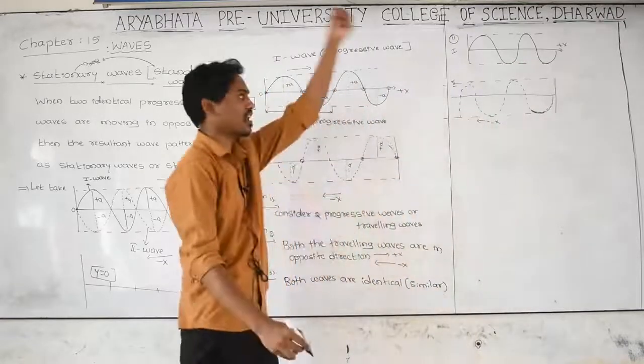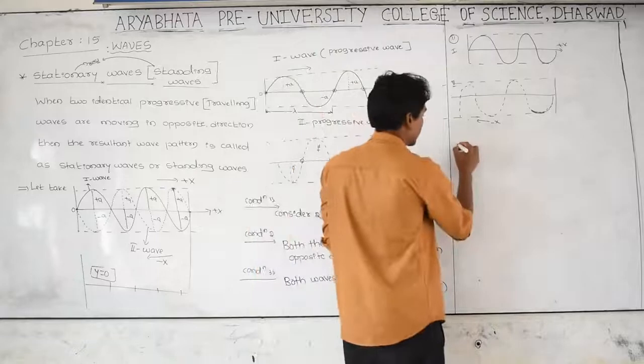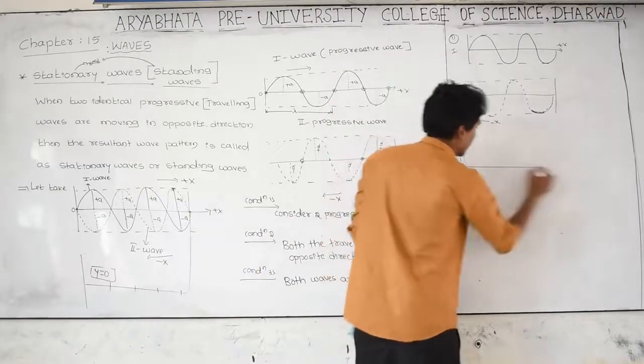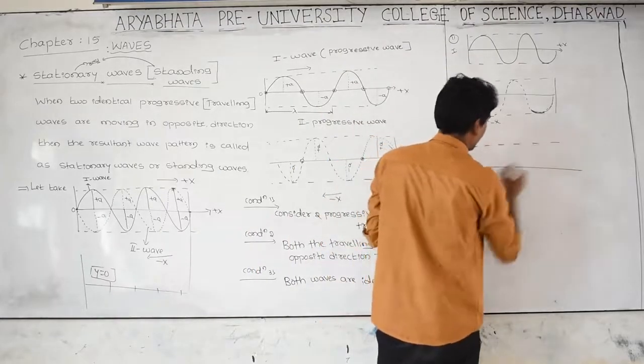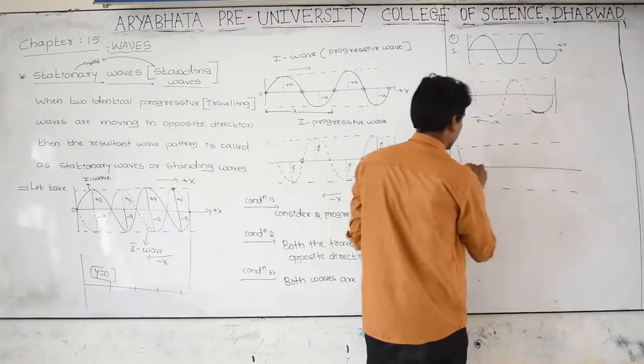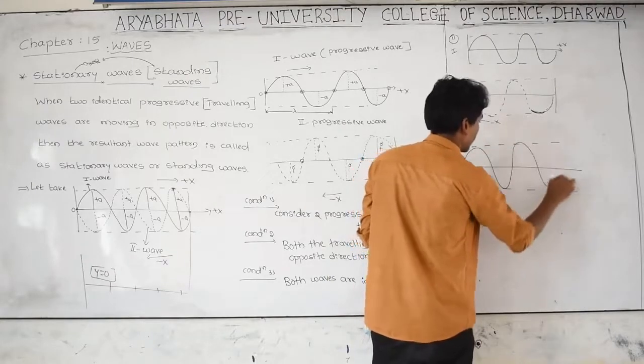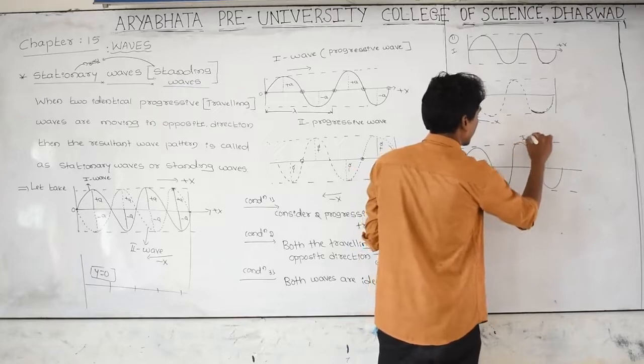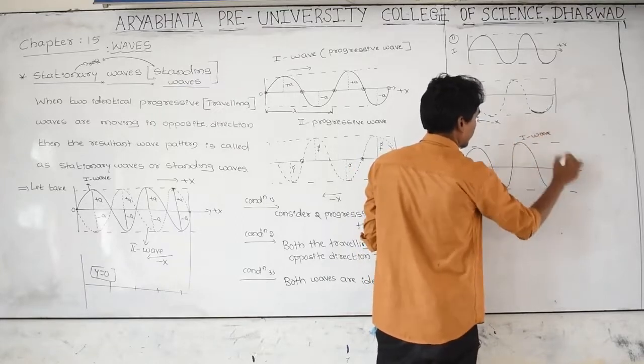If they merge, what will happen? This is also another case. Let us take the first wave. Where is the first wave? This is the first wave. And where is the second wave?